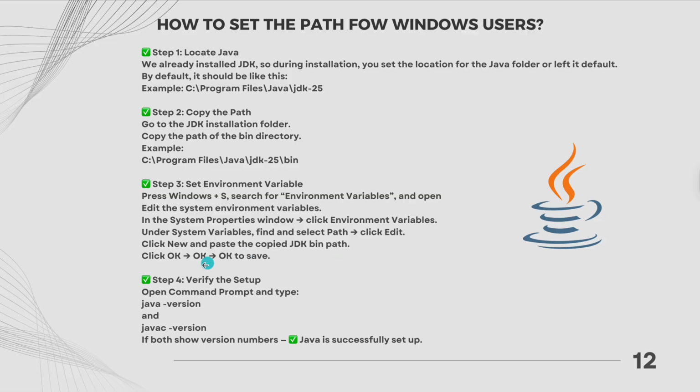Then you need to click OK 3 times to save. And open command prompt, again your terminal, and type the same command, java -version, and hit enter, then javac -version, and hit enter. If both show version numbers, it means Java is successfully set up and we can continue.